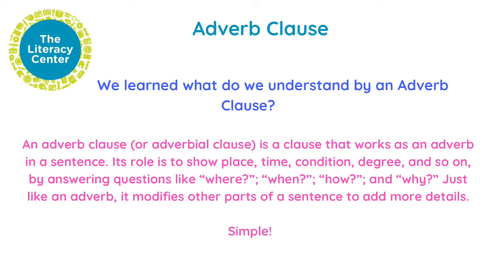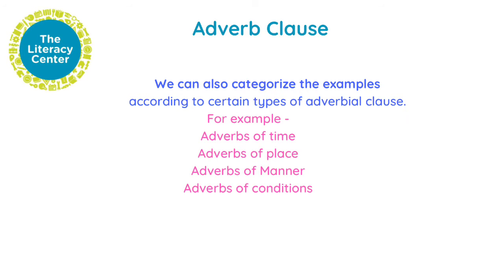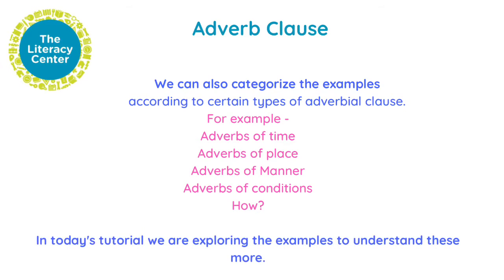Simple. And we also ended that tutorial by knowing that we can also categorize the examples of adverb clause according to certain types. For example, adverbs of time, adverbs of place, adverbs of manner, adverbs of conditions. What do we understand by all these? In this tutorial, we will see some examples of adverbs of time, place, manner, and condition to understand this more clearly. So let's dive in there and explore the examples to understand these.